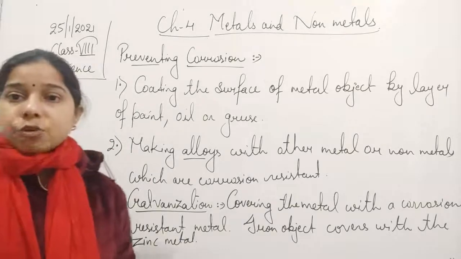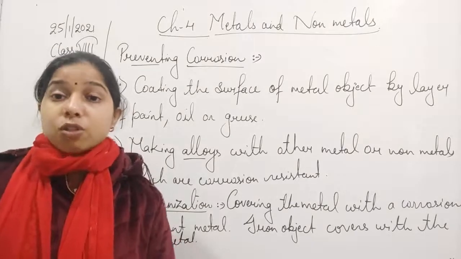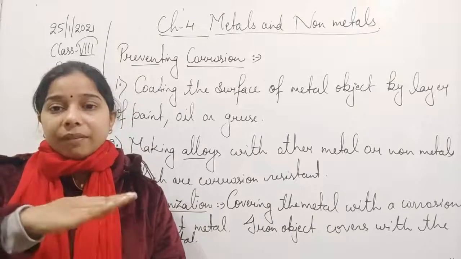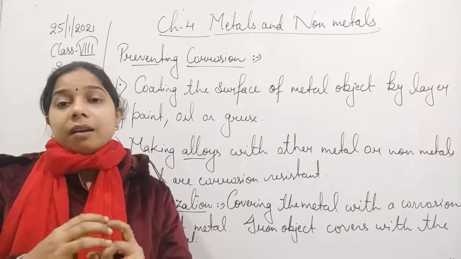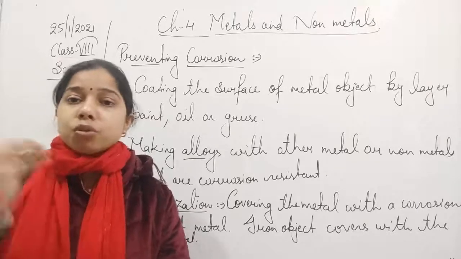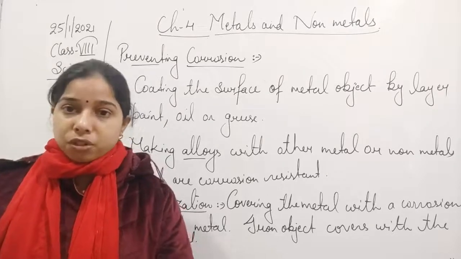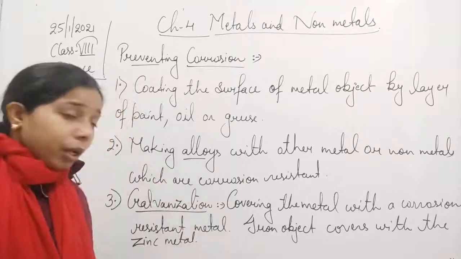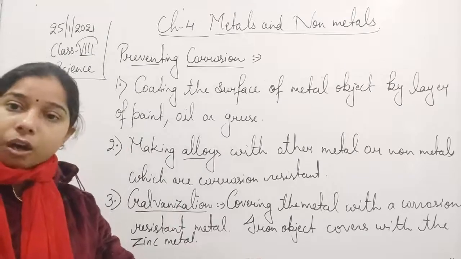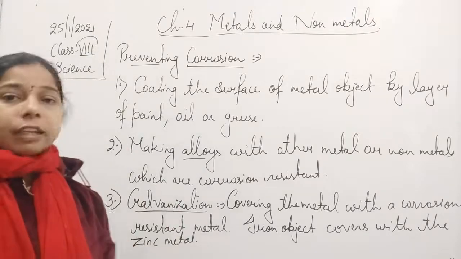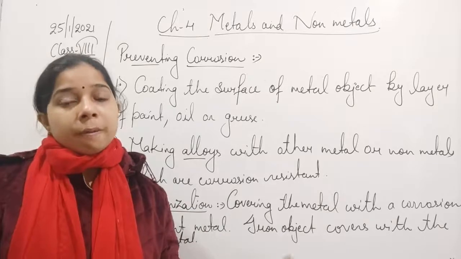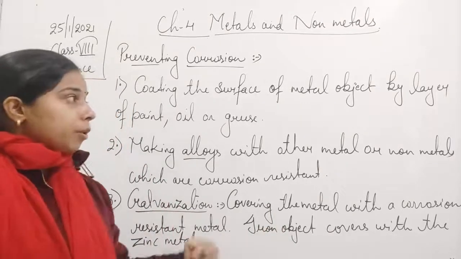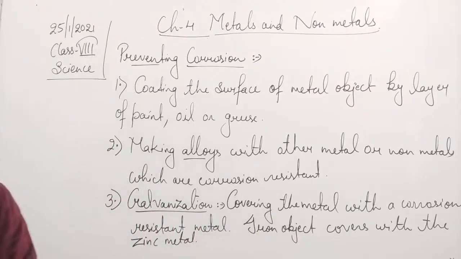Zinc is less reactive, so it will not react with the oxygen, and because a layer of zinc forms, it prevents the iron object from being exposed to oxygen or moisture. The direct contact is cut off by the layer of zinc on the iron object. So through galvanization also, we are able to protect the metal from corrosion.